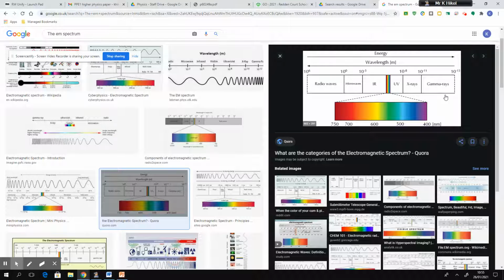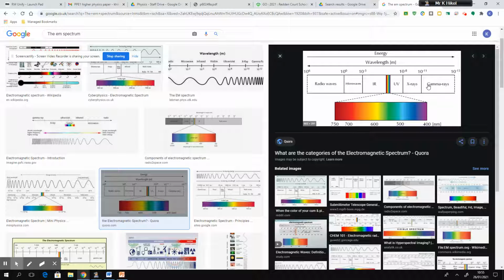Gamma rays, on the other hand, at the top end of the spectrum, have a very high frequency, and that's because they've got a very short wavelength. If they've got a short wavelength, it's not going to take a large amount of time for one wave to pass a point. That means you can get more wavelengths passing that point per second, and therefore, because gamma rays have a very short wavelength, they've got a very high frequency.